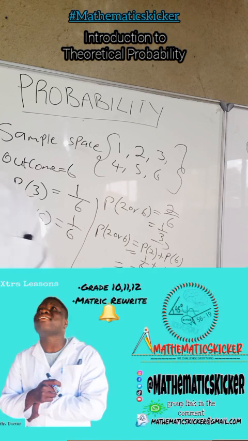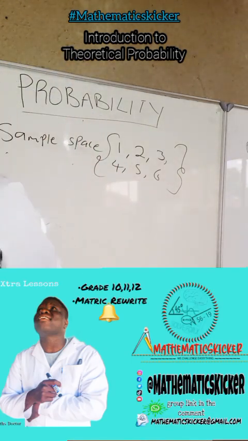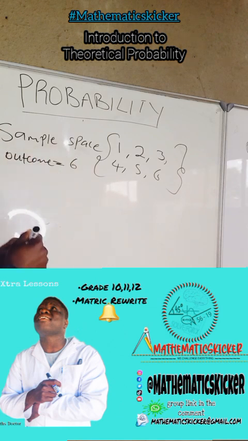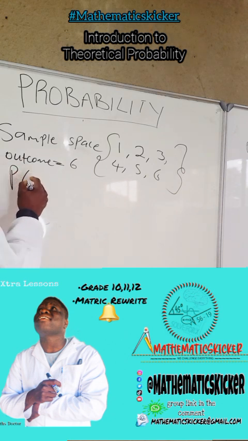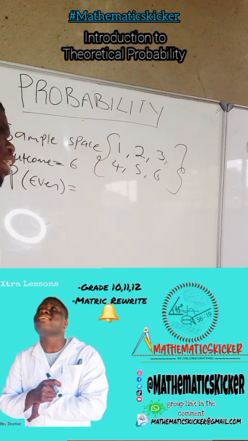So now, let's continue. Let me erase here, and we continue. So we said our outcome is 6. Outcome is equal to 6. Then now, my good people, what is the probability of getting an even number? This is our sample space. Our outcome is 6. What is the probability of getting an even number if you roll a die?